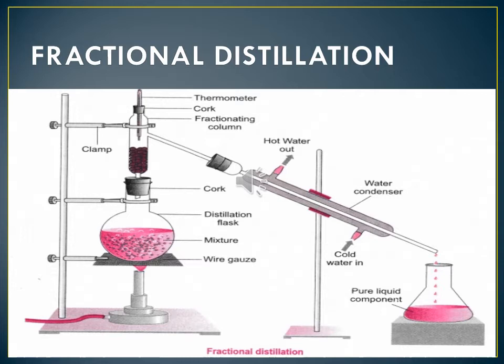Pure liquid component. Okay. Fractional distillation is used in the petrochemical industry to obtain different fractions of petroleum, to separate different gases from air, to distill alcohols, etc. So the fractional distillation method is used in the petrochemical industry. Petrochemical industry only uses the fractional distillation method.